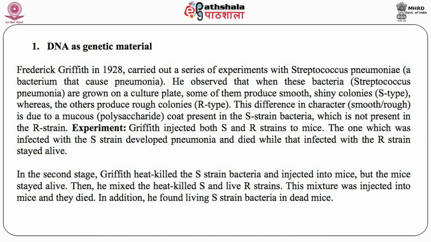So what experiment Griffith did is that he injected both the S and the R strains into the mice, and the one which was infected with the S strain developed pneumonia and died, while the one that was infected with the R, or the rough strain, stayed alive.